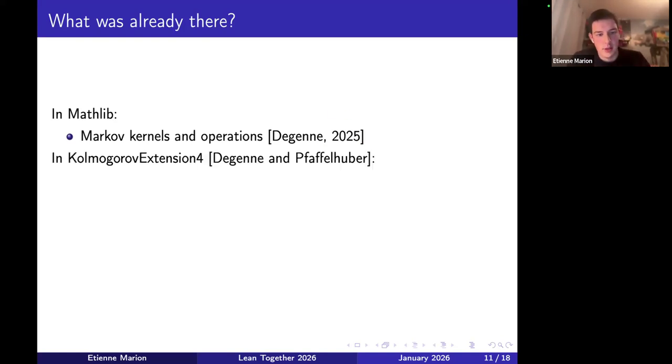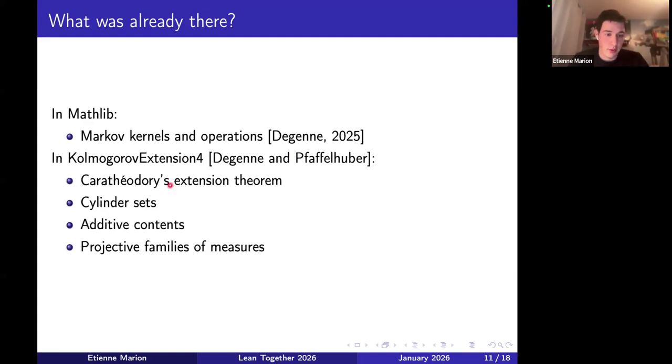And also in Kolmogorov extension 4, which is a GitHub repository from Rémy and Peter, they formalized the Kolmogorov extension theorem, which is very similar to Ionescu-Tulcea because it's basically the same proof strategy. And so in that project, they had already formalized Carathéodory's extension theorem, cylinders, additive contents, and projective families of measures, which are also relevant.